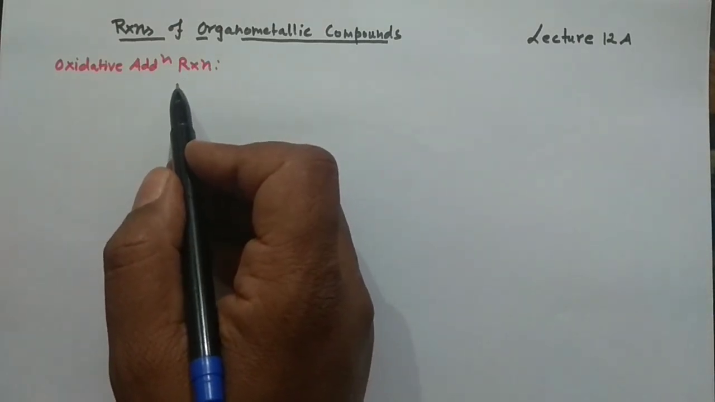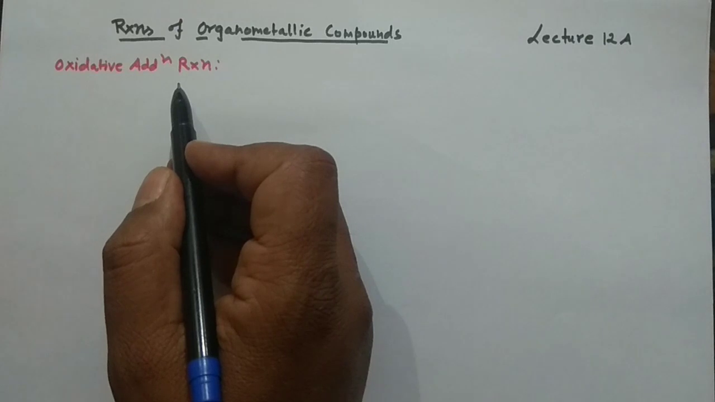It is the insertion of a transition metal organometallic complex into a molecule, and that molecule may be polar or non-polar. So basically it's an insertion of a metal complex into a molecule, which could be X-X if it is non-polar, and if it is polar, then it would be X-Y.